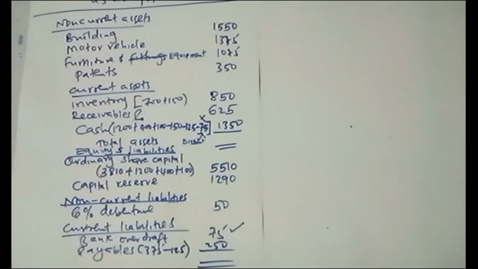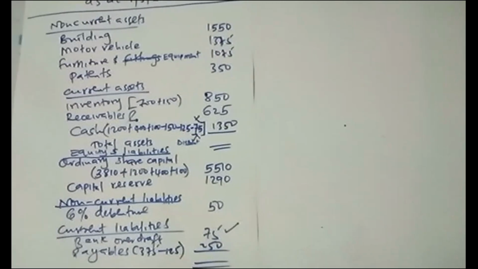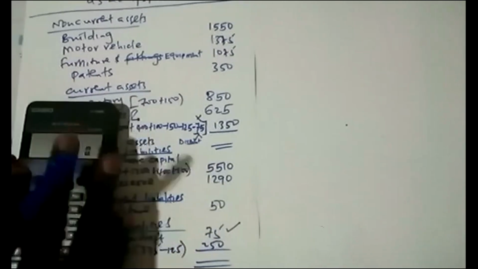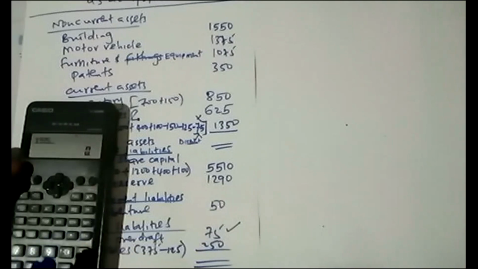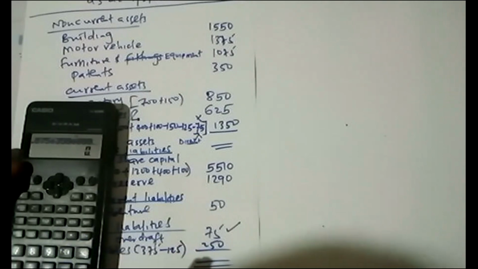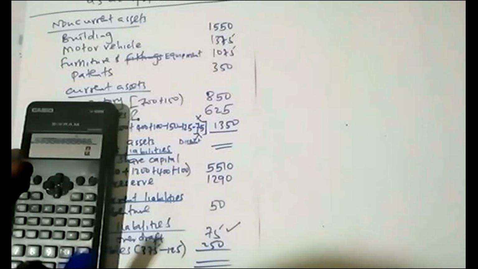So balance the question. So 1550 plus 1375 plus 1075 plus 350 plus 850 plus 625 plus 1350.